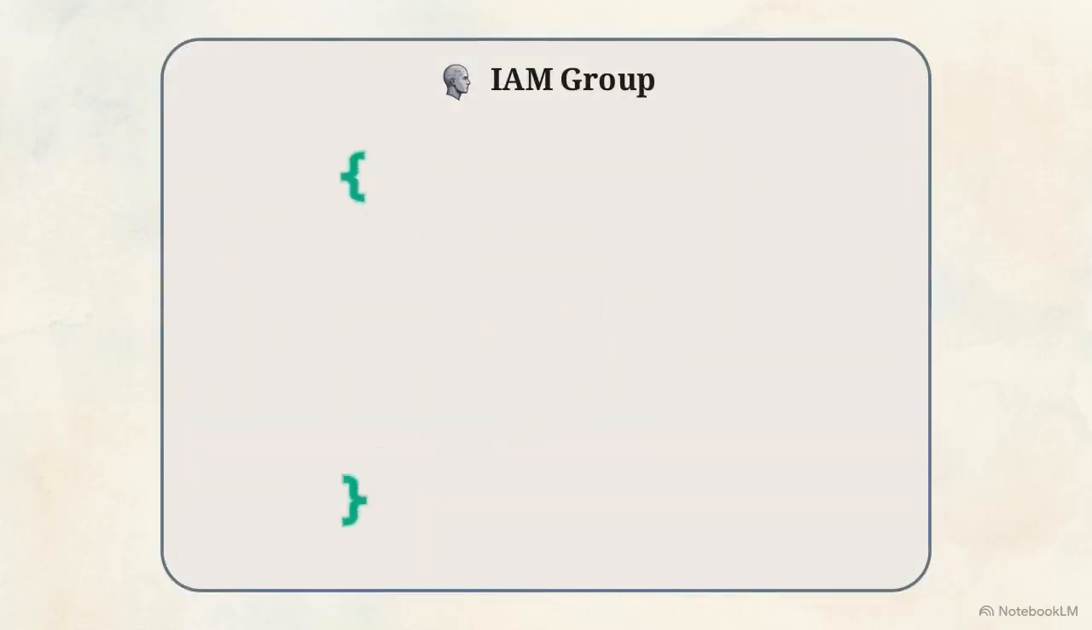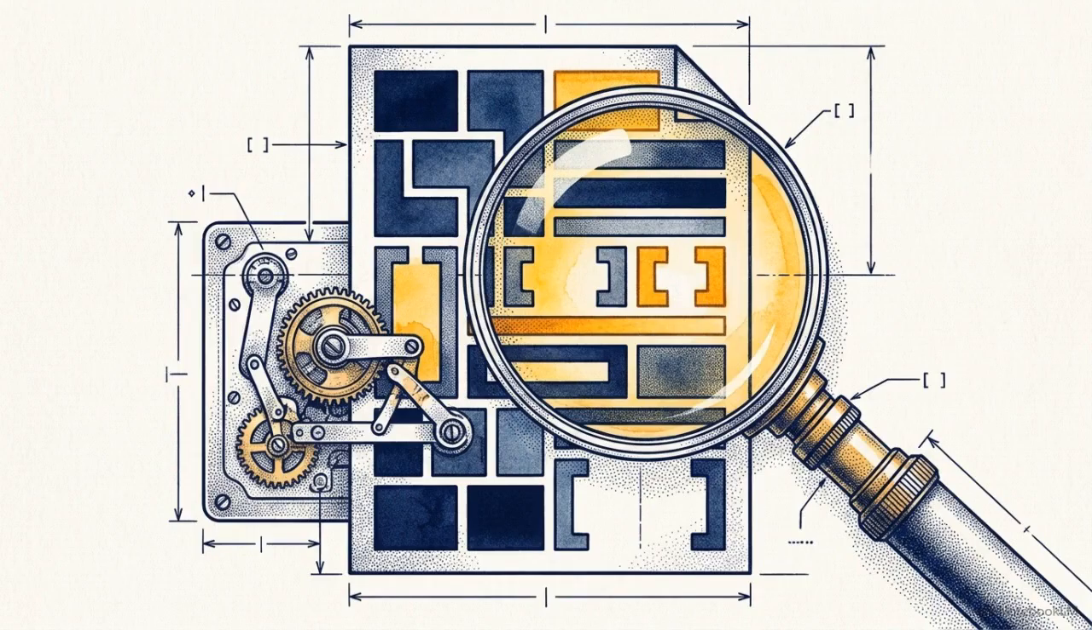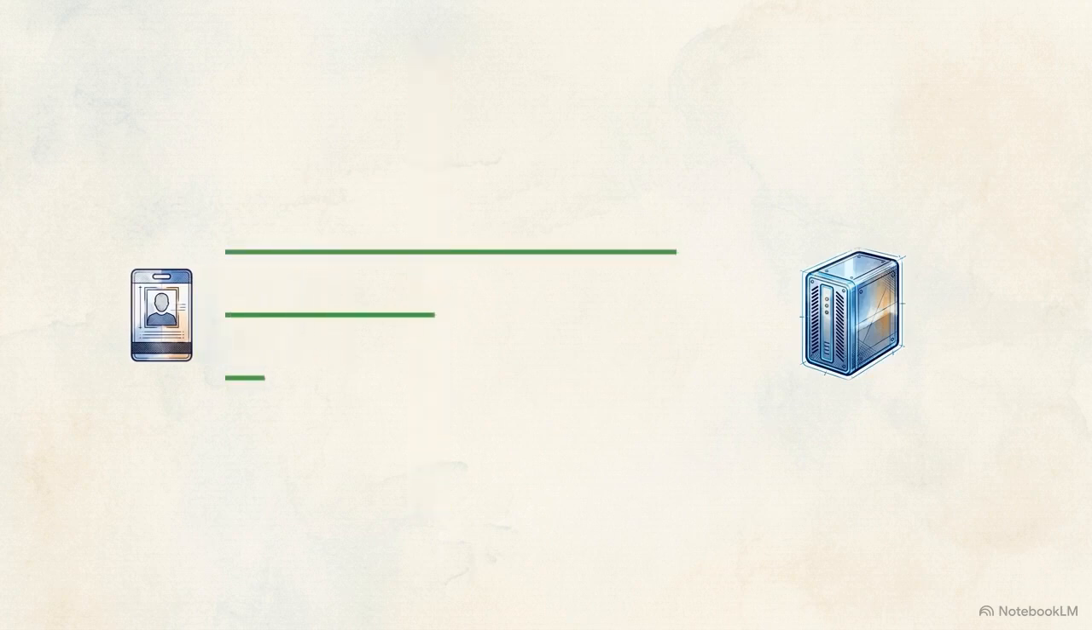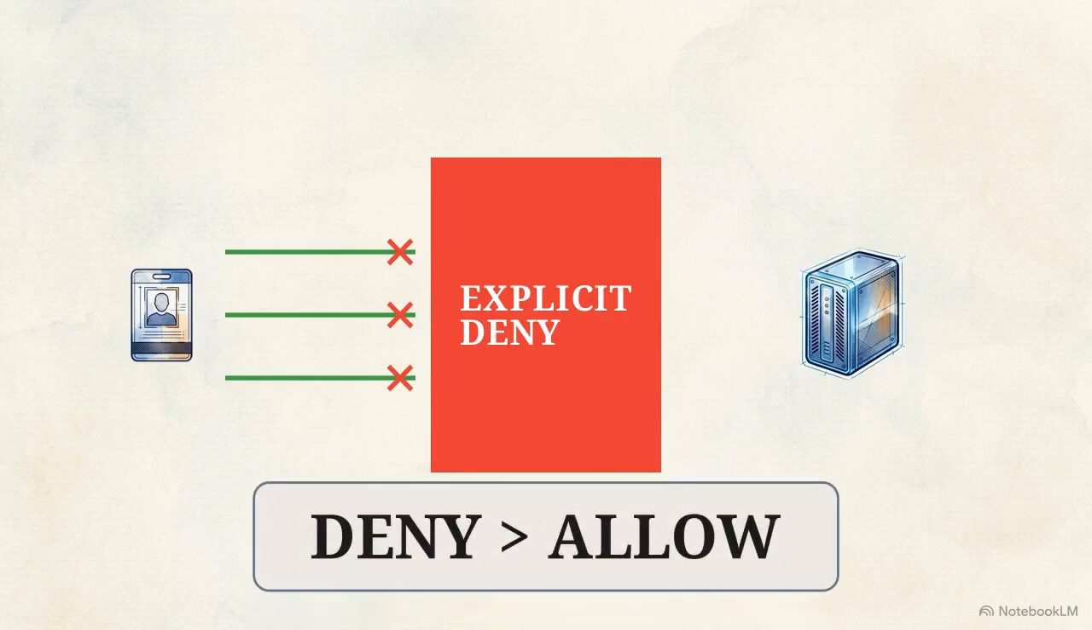The permissions attached to those groups are written as JSON documents. This grammar dictates exactly what an identity is allowed to do within the environment. AWS operates on a strict default deny posture. If an action is not explicitly allowed, it is denied. If an action is explicitly denied anywhere in a policy, that deny overrides any overlapping allows.